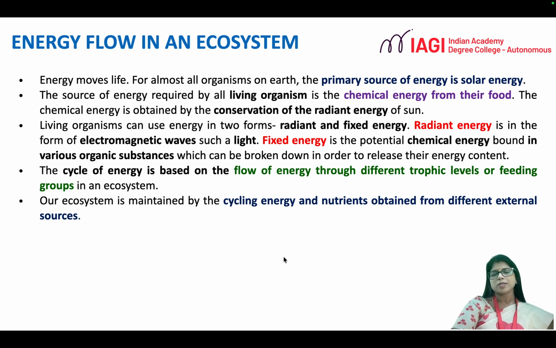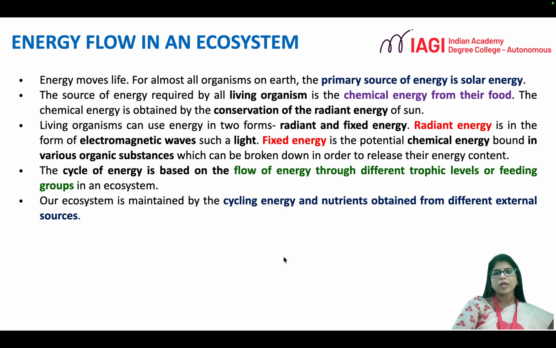Now in an ecosystem you have to understand that this flow of energy is unidirectional. It is not happening in a cyclic manner. So recycling of energy does not take place. The energy in the ecosystem can be of 2 categories, that is radiant energy and fixed energy. Radiant energy is like your light and fixed energy is the potential chemical energy which is bound to various organic substances. So the entire flow of energy in any ecosystem is unidirectional in nature.